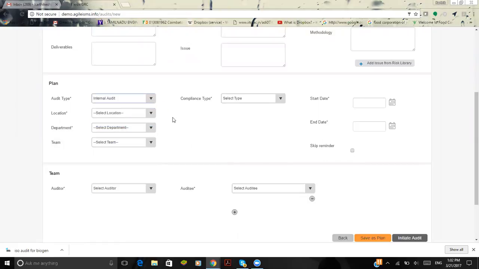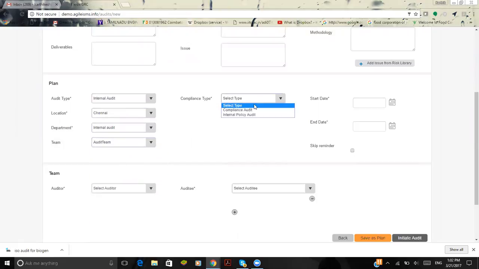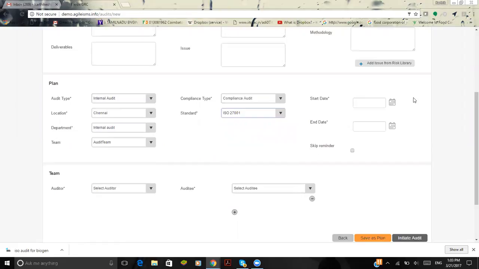For instance, let me walk you through the internal audit. For this location, I'm selecting Chennai, the department would be internal audit, and the team would be the audit team. For the compliance type, there are two types: the compliance audit and the internal policy audit. I'm going to create a compliance type for the compliance audit, and here is where you find the different standards that we have as pre-populated data. For instance, let me take you through ISO 27001.